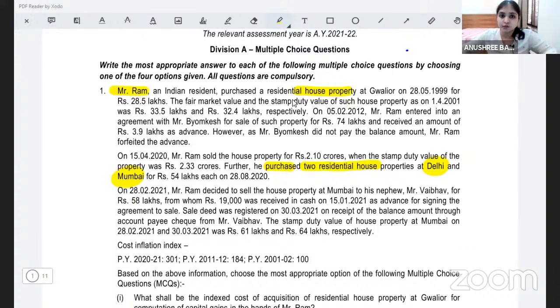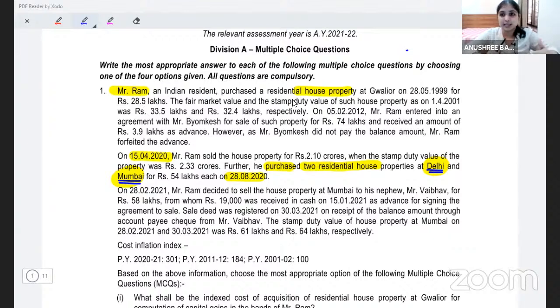Here, what is the date of transfer? 15th April 2020. And we are purchasing 2 houses in India on 28th August 2020, which means definitely we are purchasing the 2 houses within 2 years from the date of transfer. But then, like how I just told you, section 54 requires that you should purchase only 1 residential house property in India. But in this question, we have purchased 2 residential houses, one in Delhi, one in Mumbai. What to do now? See, listen.